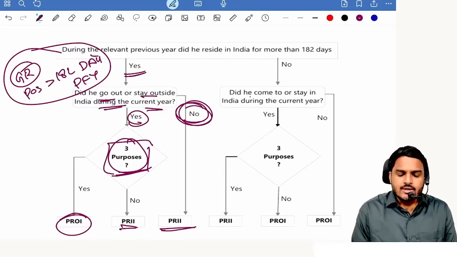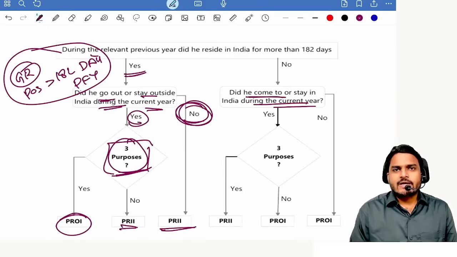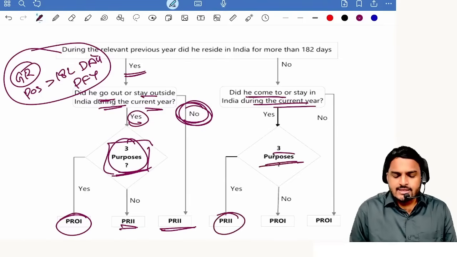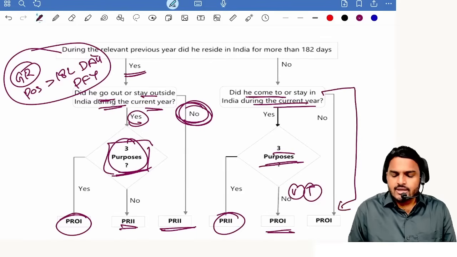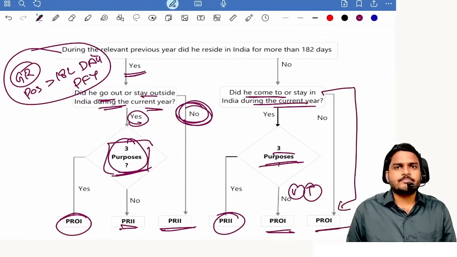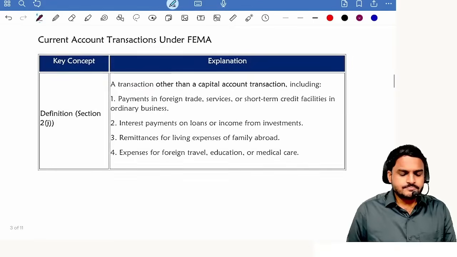Next one, non-resident coming to our country. What is the purpose of coming to our country? 3 purposes, sir. Then he is a resident. No, sir. Just visiting, sir. Just tourism purpose, sir. Then non-resident. Sir, first of all, he is not at all coming to our country, sir. Then also non-resident. Okay. Next one.